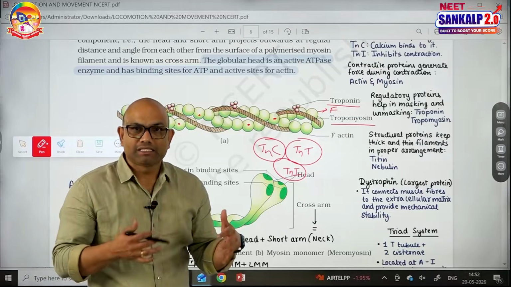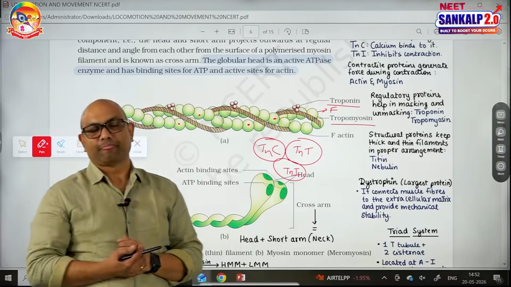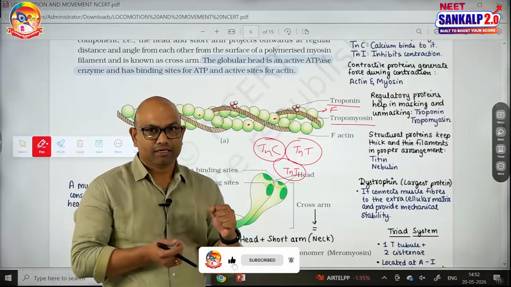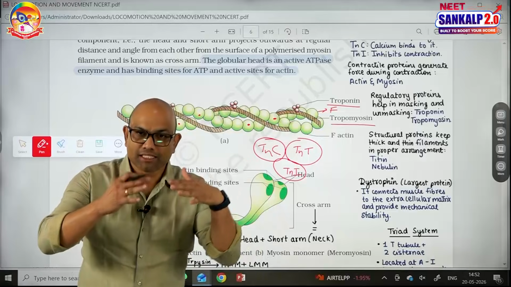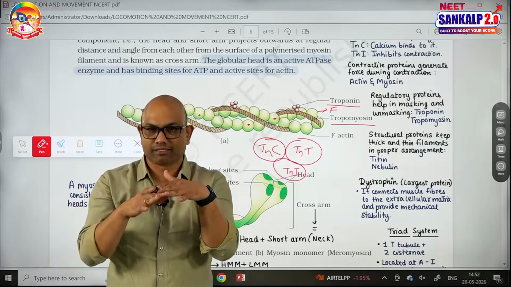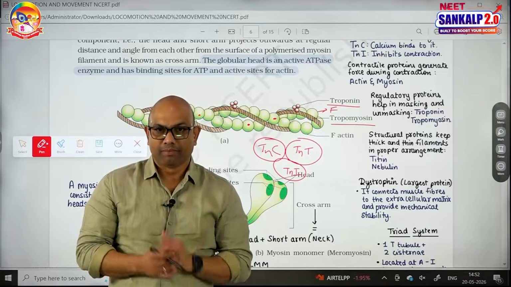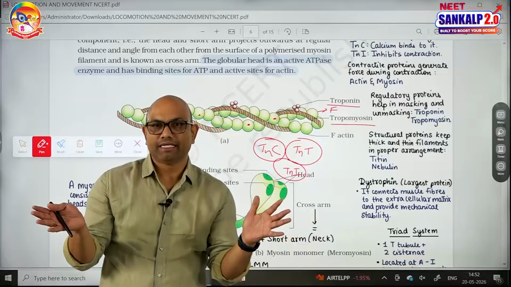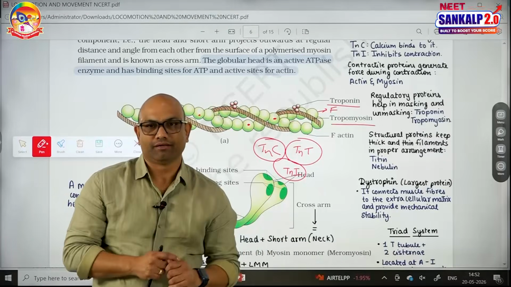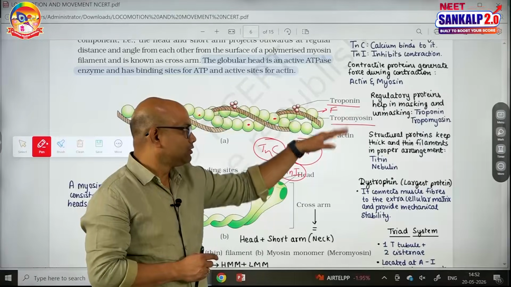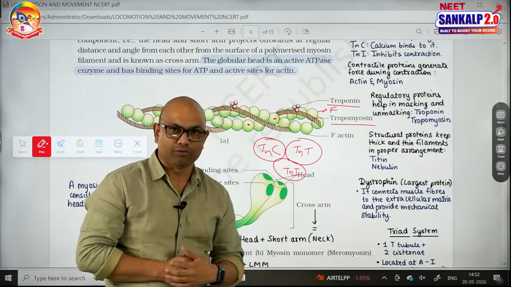When the muscle is at rest, a subunit of troponin masks the myosin binding sites on actin. It covers them. It will not expose those sites when the muscle is at rest. But at the time of contraction, the unmasking and exposure of these sites can be seen. So this is about the thin filament: 2 F actins, 2 tropomyosins and many troponin molecules.